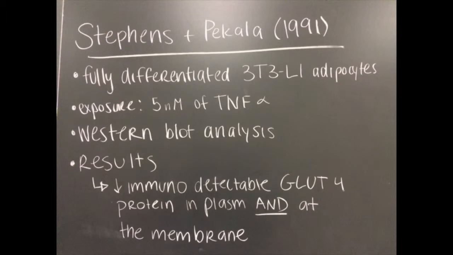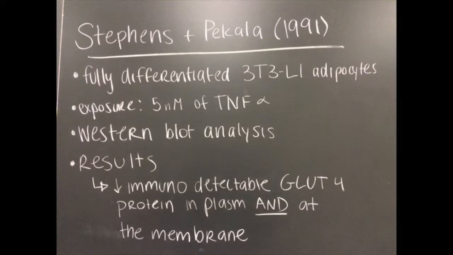An in vitro study in 1991 by Stevens and Pekala investigated transcriptional repression of GLUT4 genes in adipocytes by TNF-alpha. Recombinant TNF-alpha was provided and 3T3-L1 adipose cells were utilized in this experiment. The pre-adipocytes were cultured, maintained, and differentiated. In order to examine the distribution of GLUT4 protein, Western blot analysis was performed on isolated membrane fractions from control and TNF-alpha treated cells using antipeptide glucose transporter antibodies. The treated cells were exposed to 5-nm TNF-alpha.